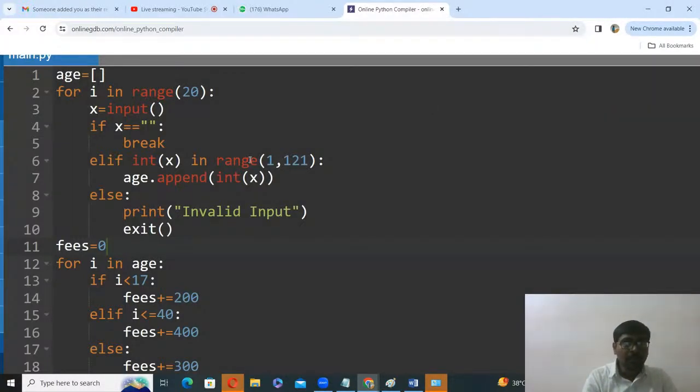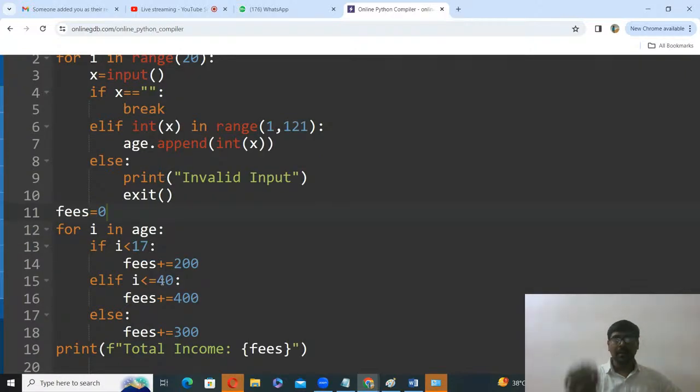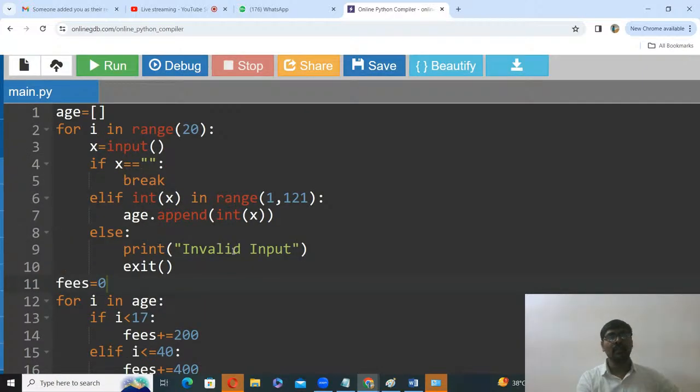Now, this is the condition. You can enter a maximum of 20 times. Whenever you just press empty enter, it comes out. If it is empty, break, coming out of the loop. And between 1 and 120 only is valid. Otherwise, an invalid message and coming out of the program. Now this is the simple part. I think you know this one. Repeatedly take one element, and based on the value we add either 200, 400 or 300. Finally, after coming out of the loop, I am printing the value. Now I think it is clear.